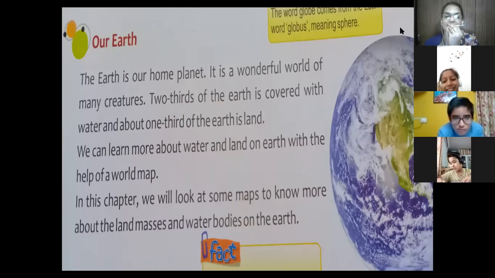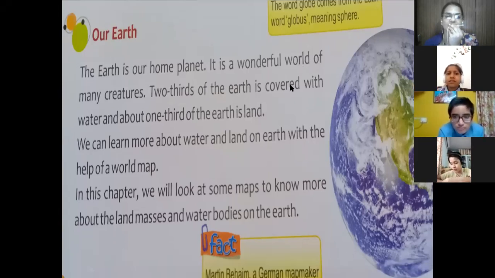Earth is a unique planet. Why? Because we find water, land, air, everything on this Earth.